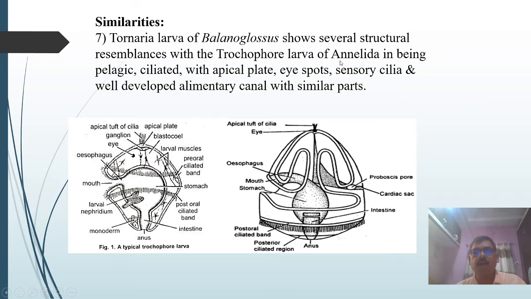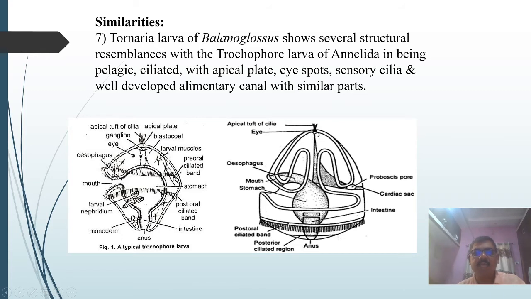Both larvae are pelagic and surface feeders. Both have ciliated bands. This larva also has the preoral and the postoral ciliated band. Then in both larvae you can observe an apical tuft of cilia. Here you can observe an eye, and here also eye spots are there.